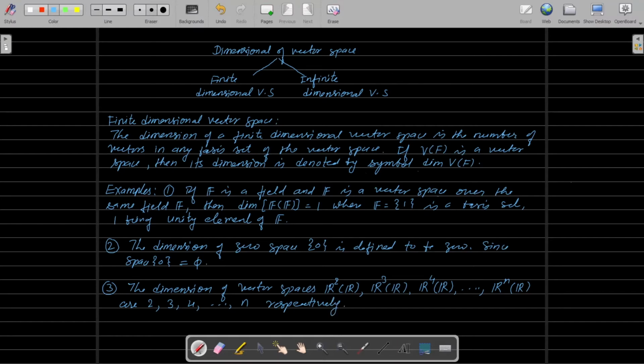Because this is the 2-dimensional vector space, this is the 3-dimensional vector space, this is the 4-dimensional vector space, and up to Rn, that is the n-dimensional vector space. So their dimensions are respectively 2, 3, 4 up to n.